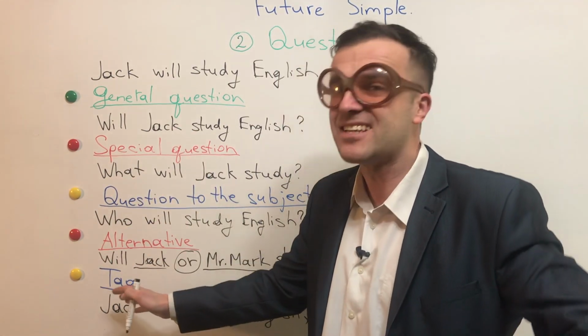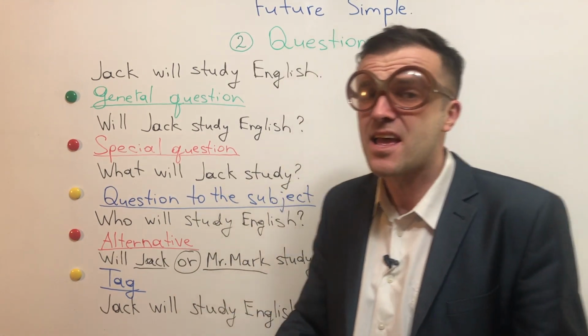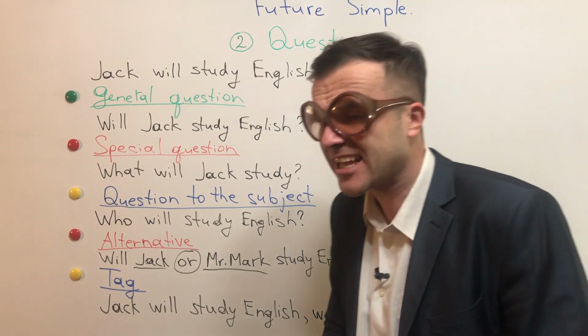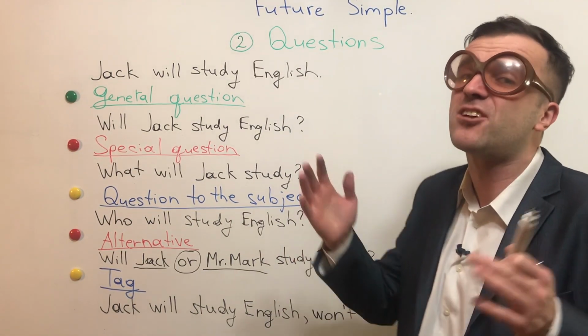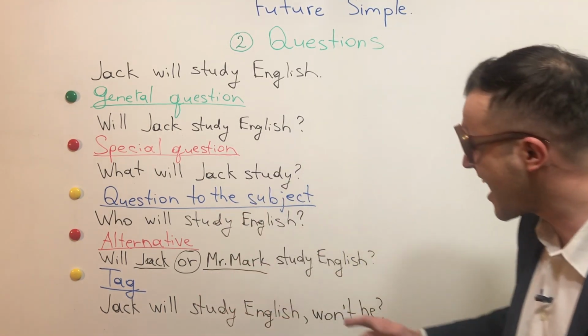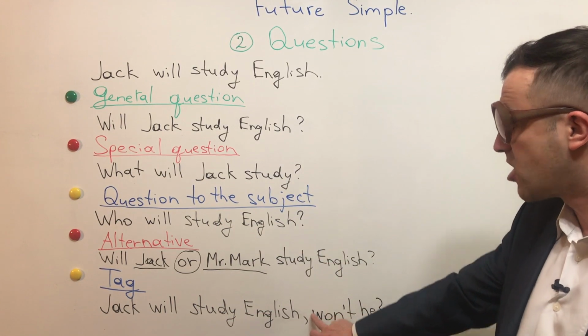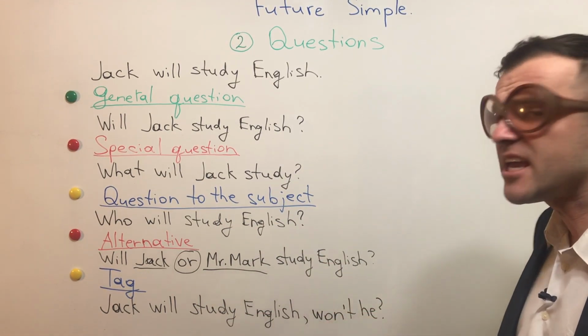So let's move on to the last question. The last question is a tag question or a disjunctive question. The tag question is such a question when we have like a tail, it's not a tail, but in grammar it's a tag. At the end of the sentence we put a comma and we ask, like, won't he.